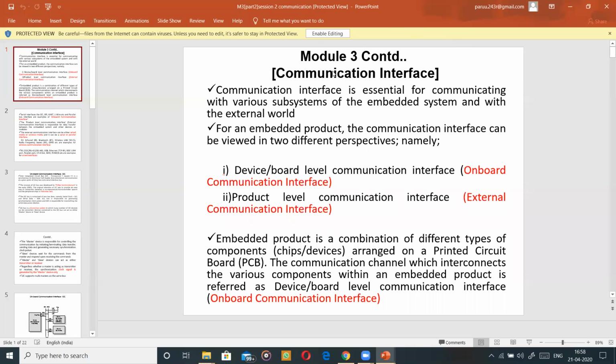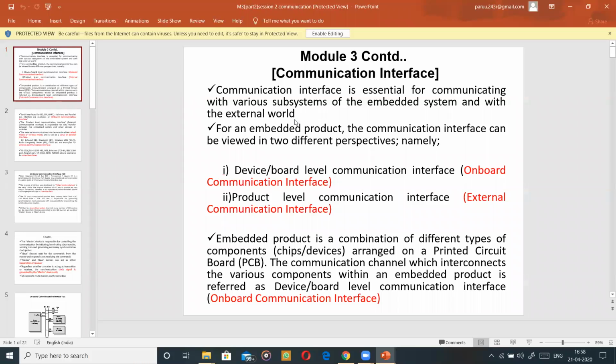So far, we have discussed memory, different types of memory, its advantages, disadvantages, everything. So now we will continue with the communication interface. So what is communication interface? Communication interface is essential for communicating with various subsystems of the embedded system and with the external world.